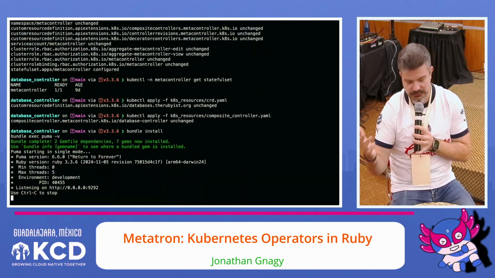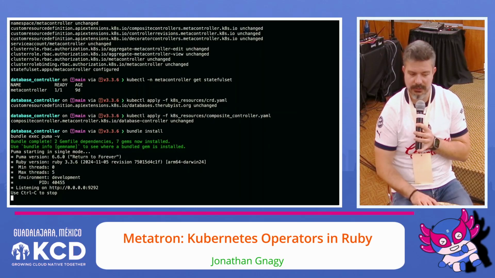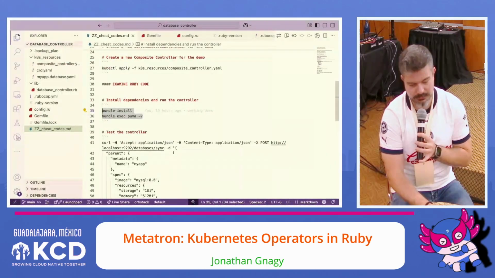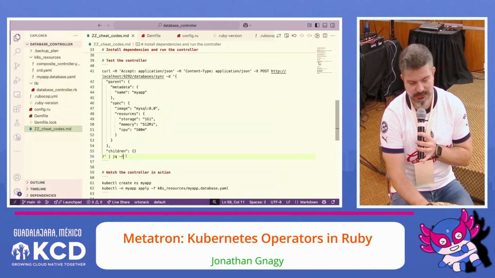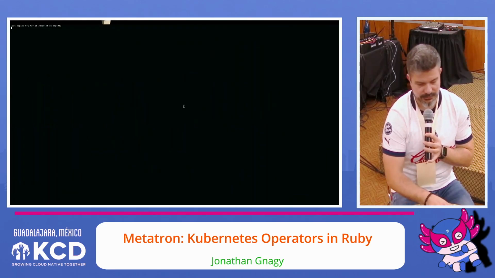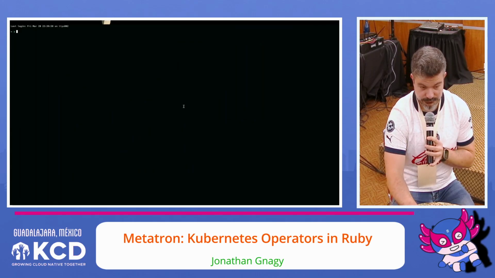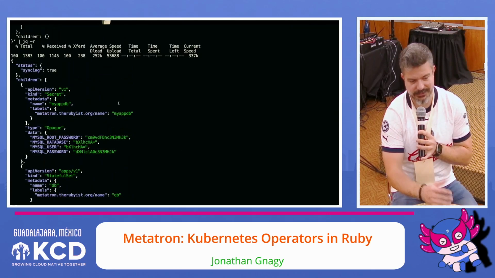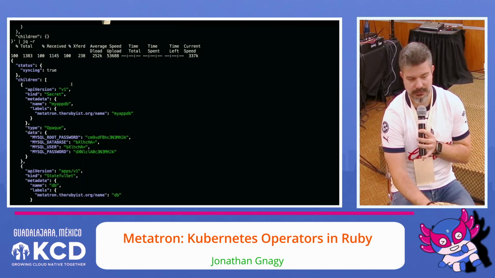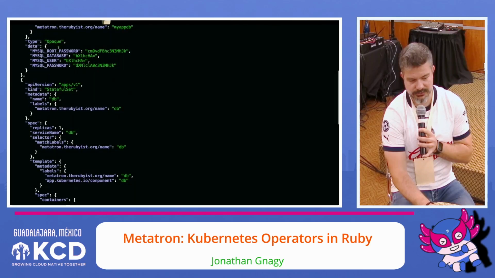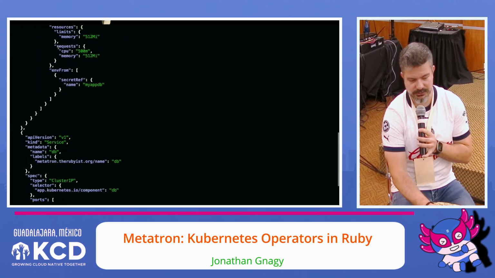So bundle install is just to install the Ruby dependencies, and then I executed Puma. So it's listening on port 9292. Let's test it. Let's make sure this is actually working. So I'm going to grab a curl command, open a new tab, make the text bigger, paste in my curl command, and here's the jq output. Here's all the data that my controller responded with. There's the syncing true in the status field, and here's all the different resources that are going to be created.